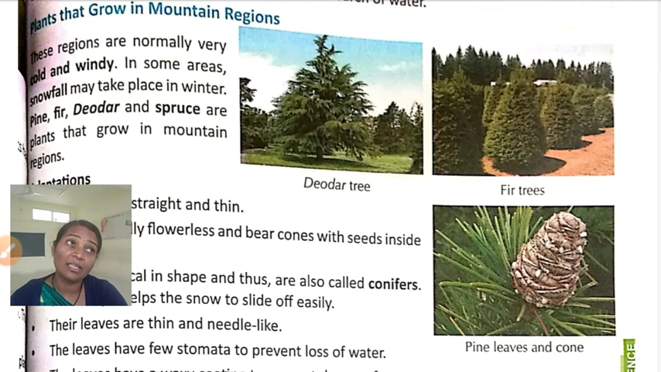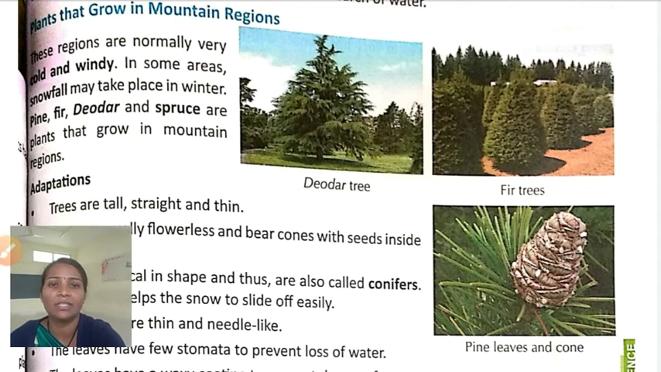Often it also has snowfall. See, in your book also it is given that in some areas snowfall takes place in winter. So which plants are there? Let's see, here two examples of plants are shown in pictures, deodar and fir. Okay, these plants grow in the mountain region.